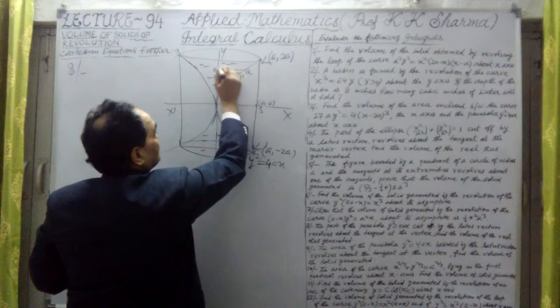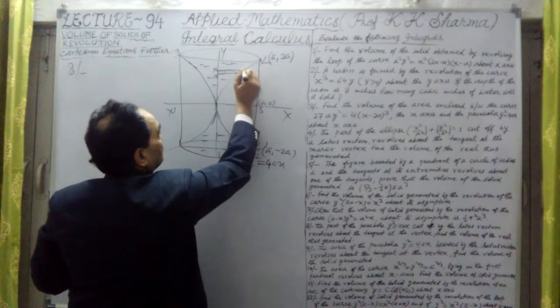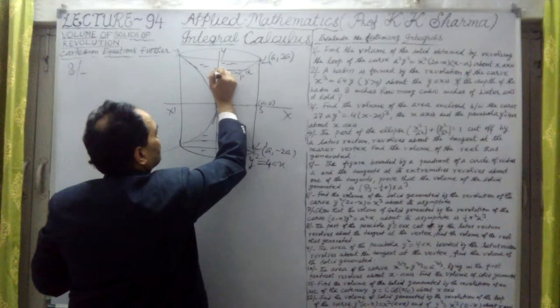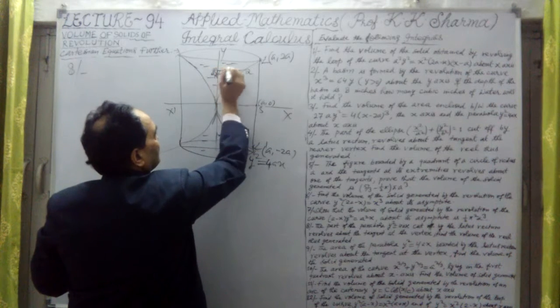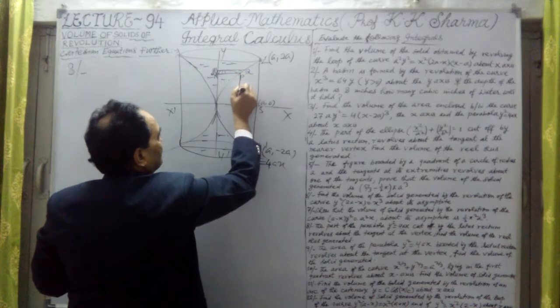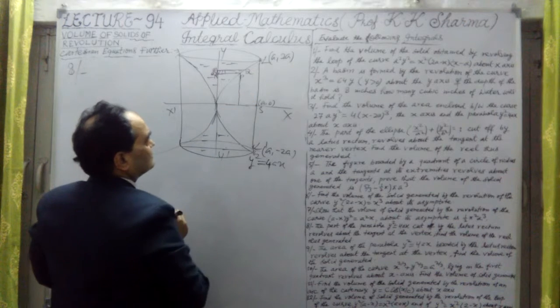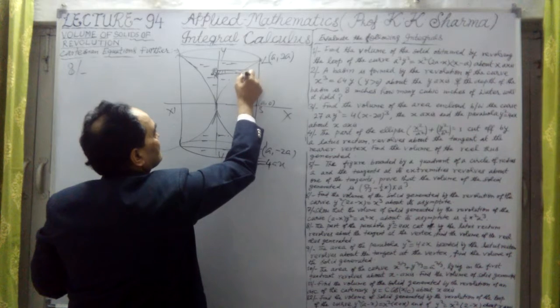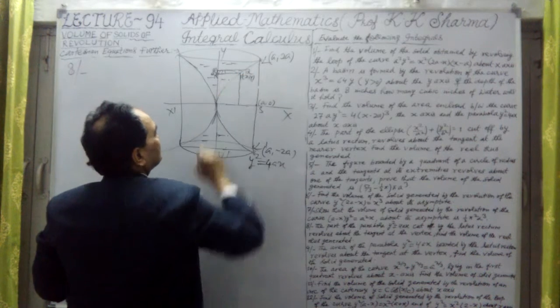So for that volume, this is delta y here, this is delta x here, this is delta y. And here this length is what? If I again draw a perpendicular from P on the x-axis, the coordinates are x and y here.